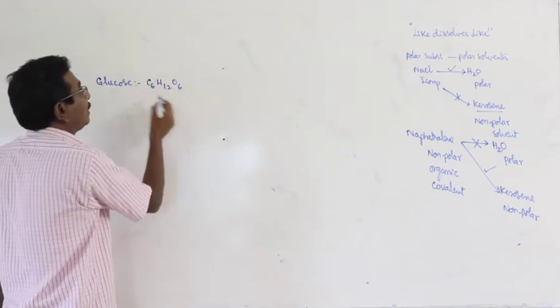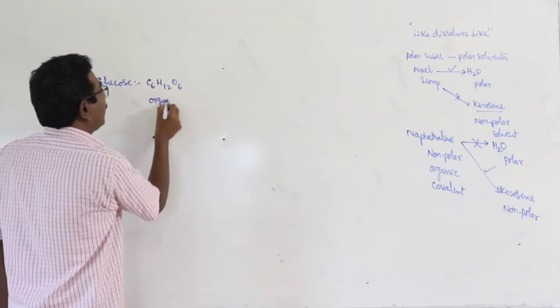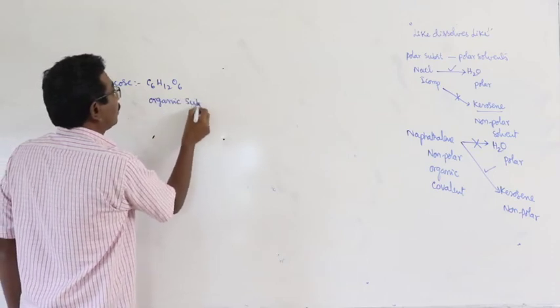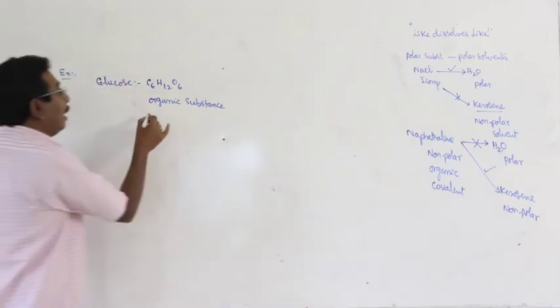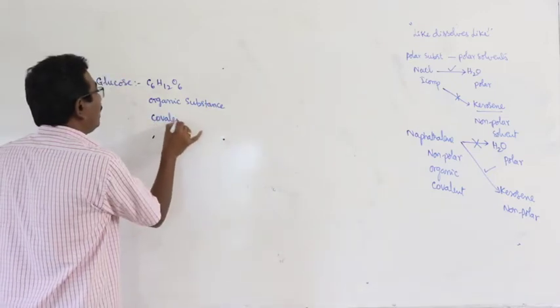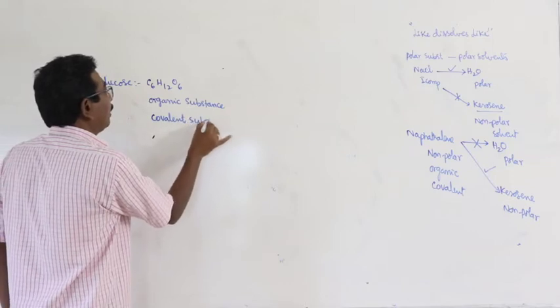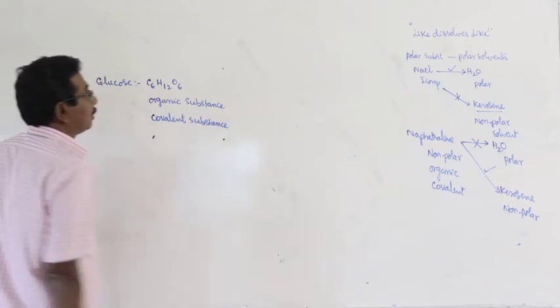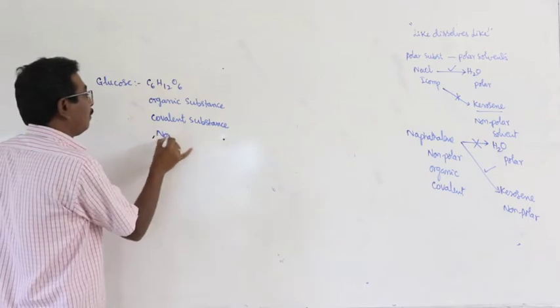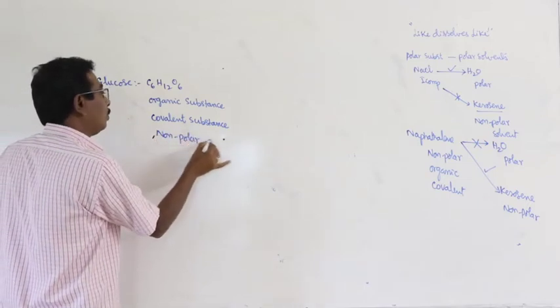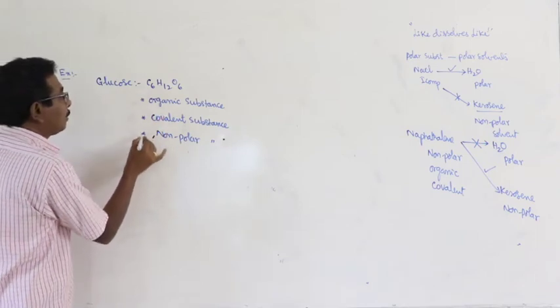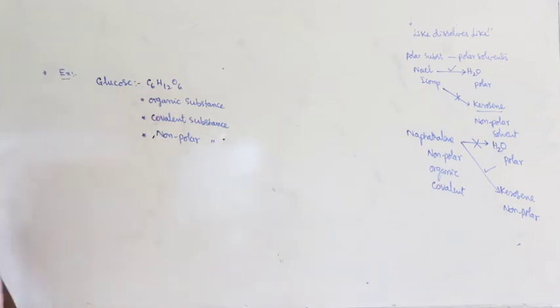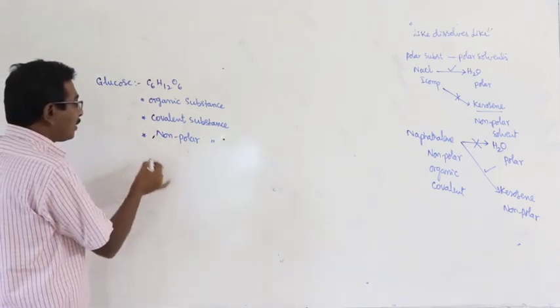Carbon, hydrogen, oxygen. So, this is an organic substance. And this is an example of a covalent substance. And this is an example of a non-polar substance. Organic substance, covalent substance, non-polar substance.